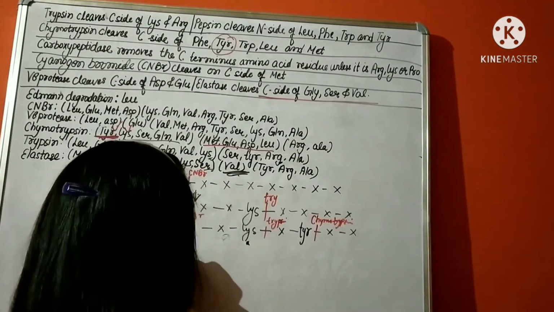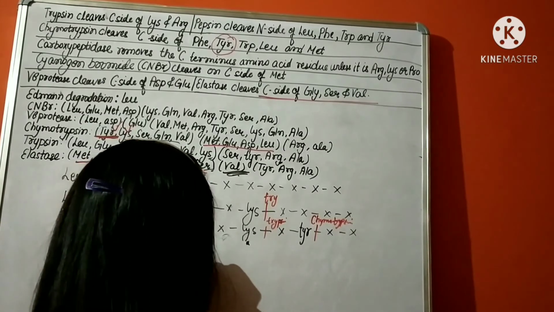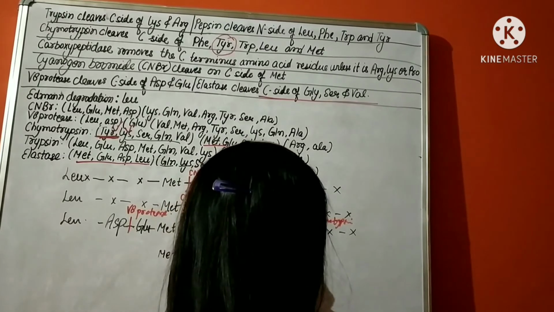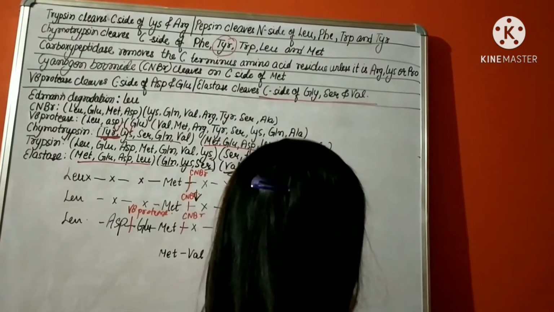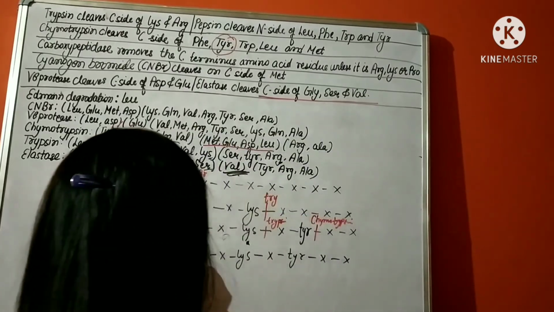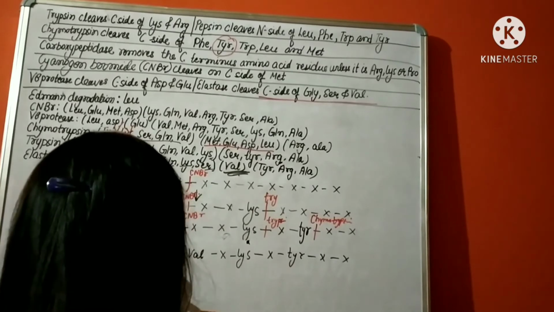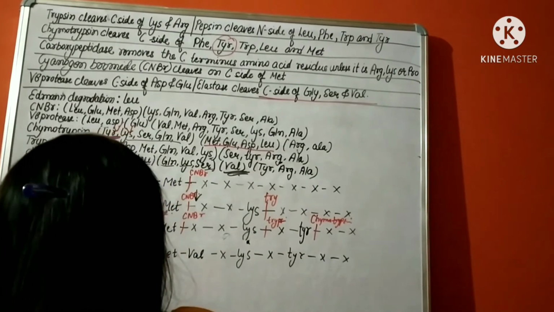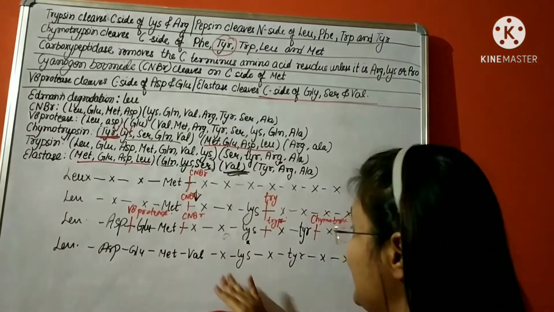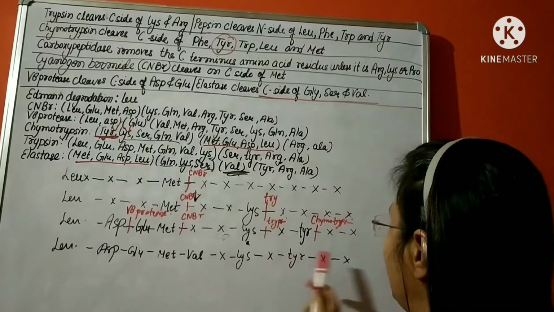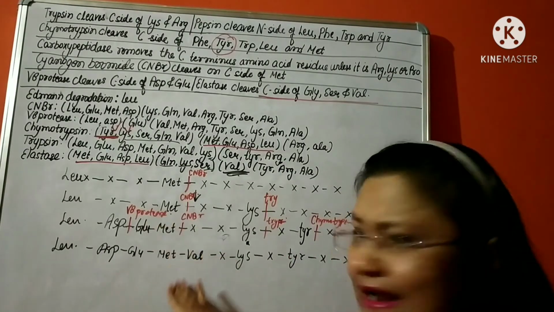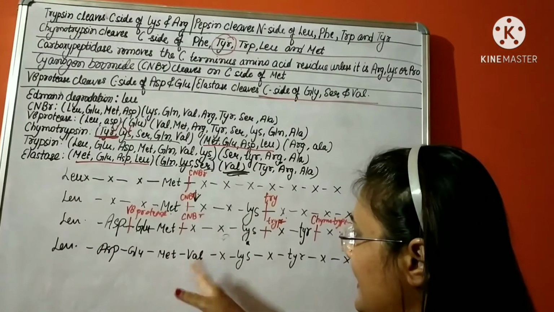Let me write down. So now we only need to find out these 4 amino acids. Let me write down their proteases as well. In the end I will write all the proteases, because right now it will confuse me.